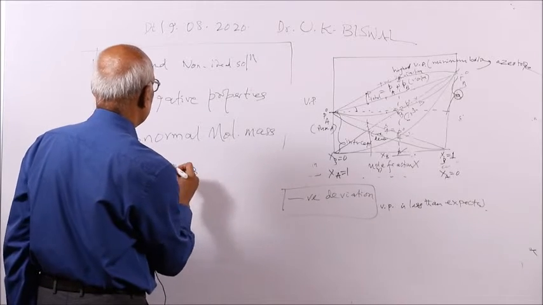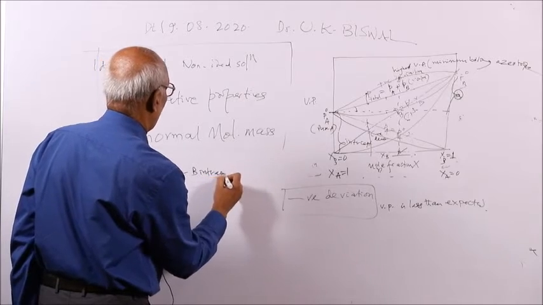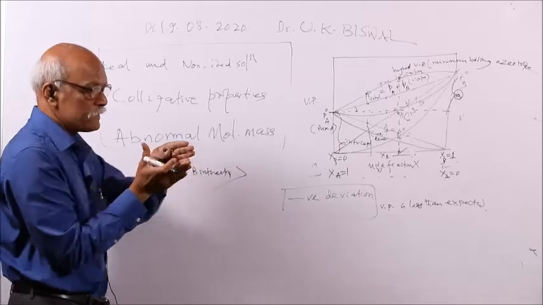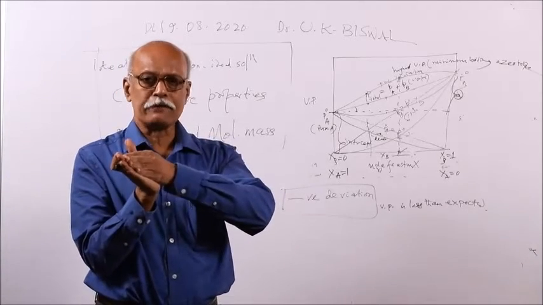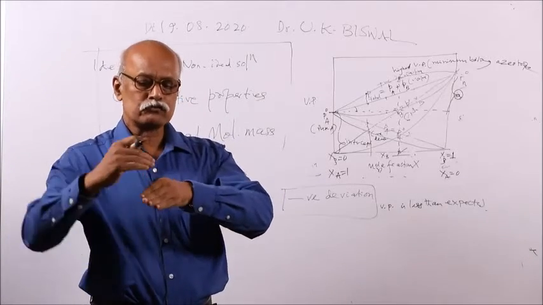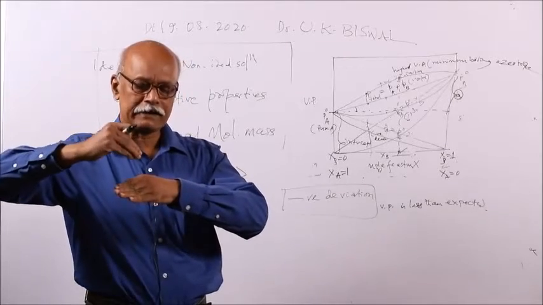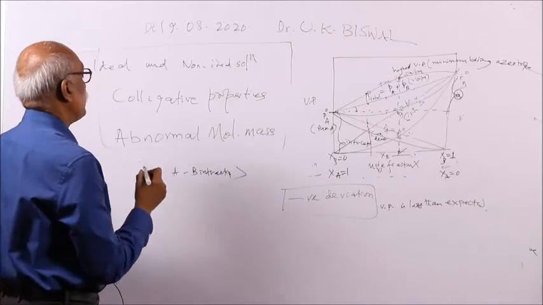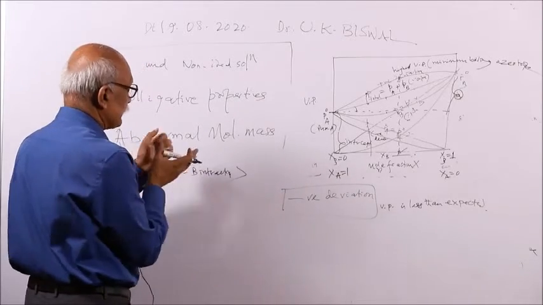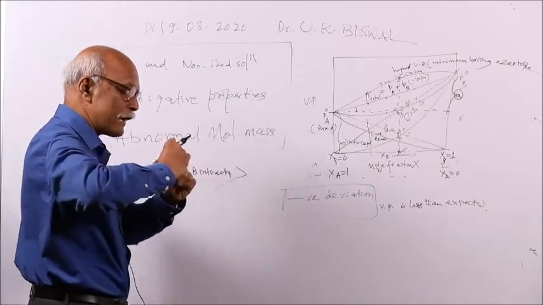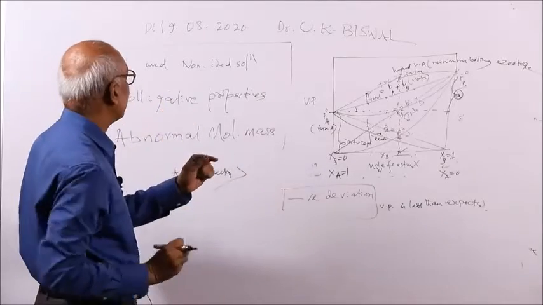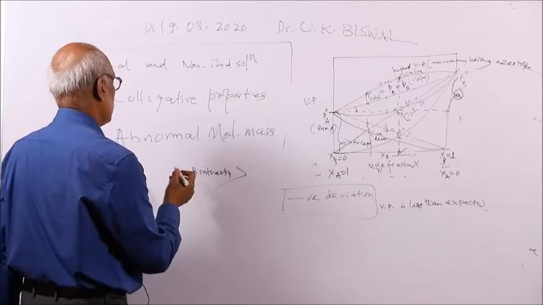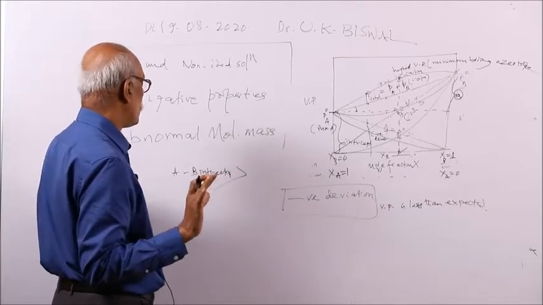The AB interaction, or the adhesive interaction, will be more. That means the solute and solvent, the two components' AB interaction, will be more, so that A cannot escape out. B also cannot escape out from the surface. There is greater attractive force. If A wants to leave the surface, B will attract it, so the vapor pressure will generally be reduced because there is less tendency to be vaporized.